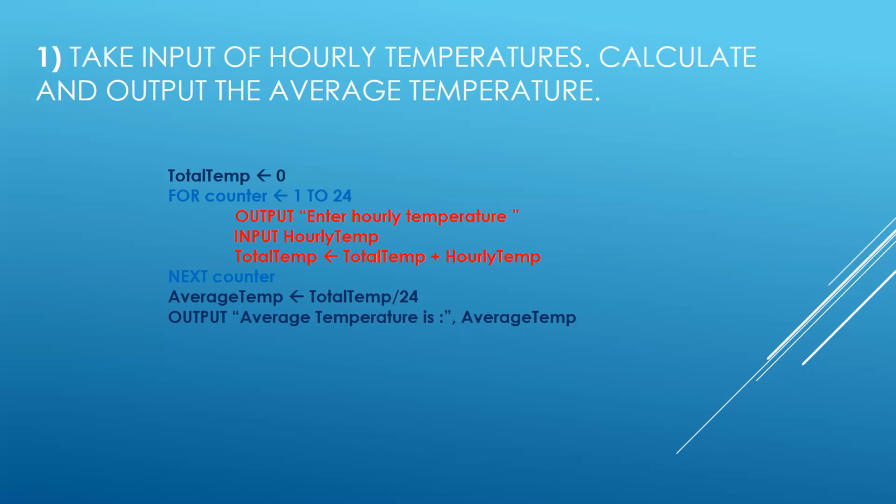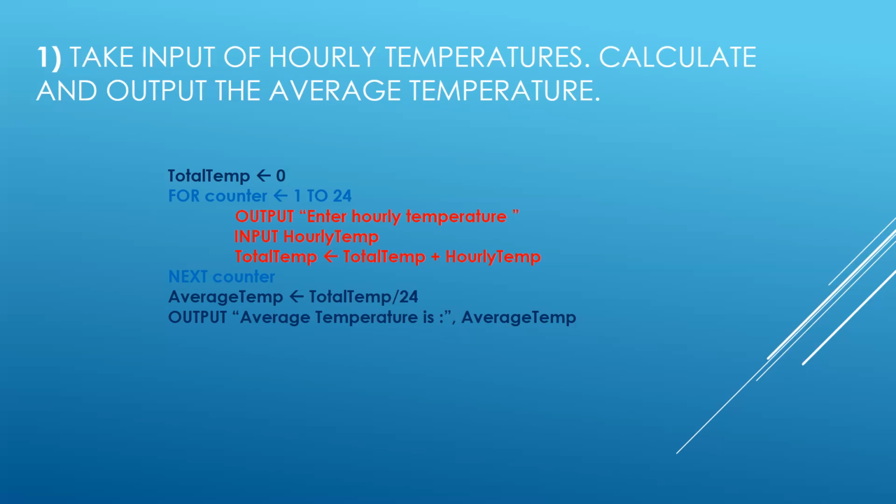So what we have done, we have initialized total temp with a 0. And assuming the same example as I was quoting, the first input was taken as 12. It means that the first value in hourly temp was 12. Total temp right now is 0. Adding 12 makes it 12 total. And it means that now total temp will be holding the value 12. Now, next the counter will take it back to the top, and then you can see now the second input will be taken, which is going to be at 2 a.m. And when the second input is being taken from the user, it was 11 degrees centigrade.